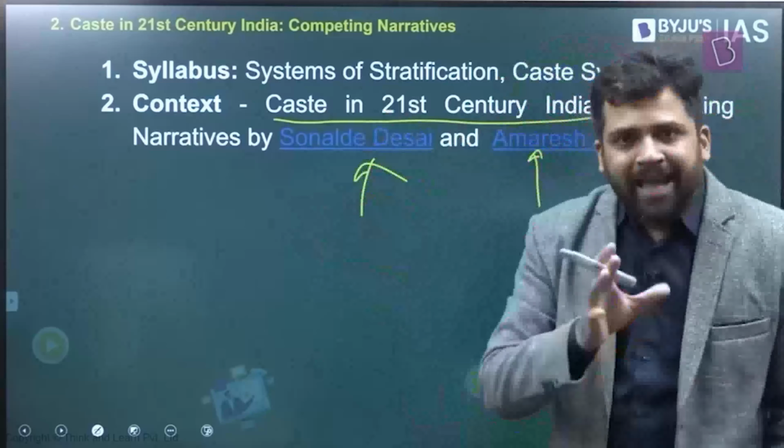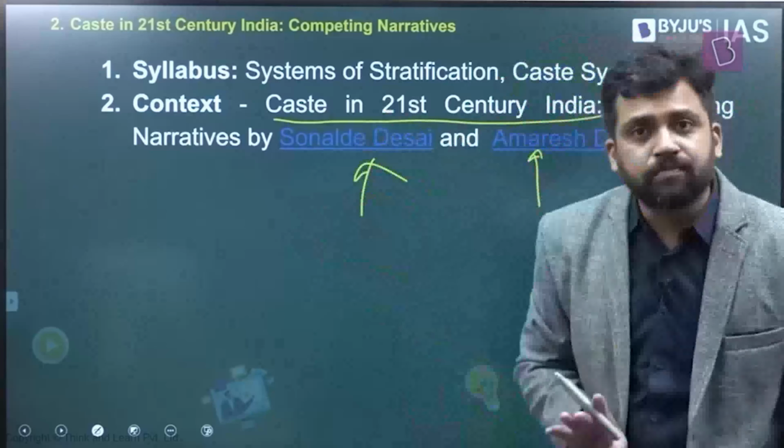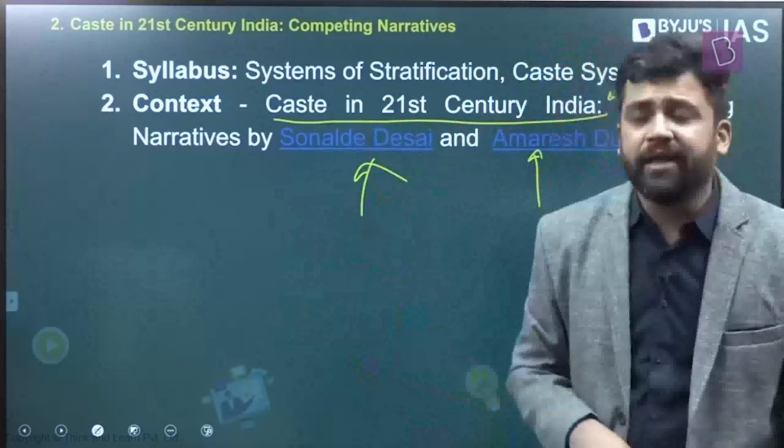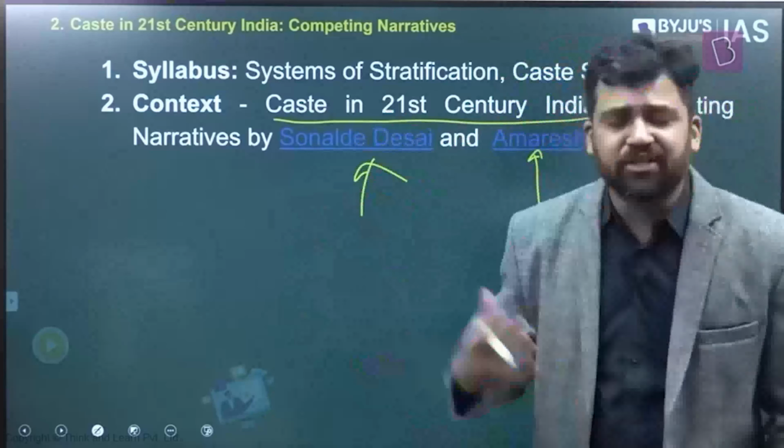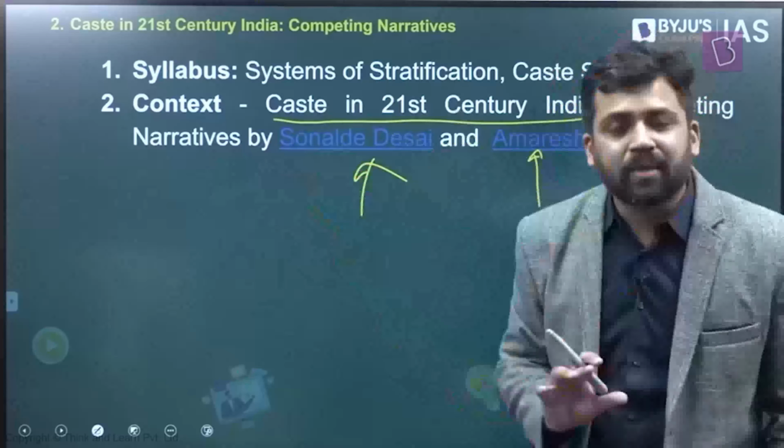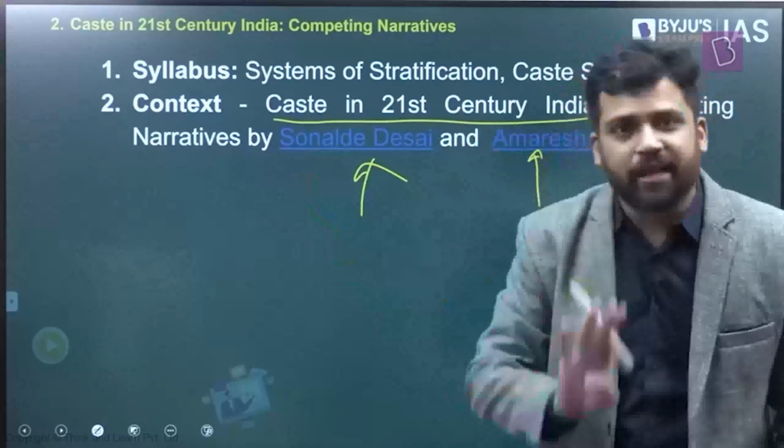Now, what they have done, they have considered some 4 different narratives about caste. What caste is all about? Caste is a system of inequality. Caste is a social construct. Caste is a status hierarchy. So, different kinds of competing narratives are there. What is a narrative? Different kinds of narration, different ways by which people connect different events and come to a conclusion. So, different narratives, different viewpoints they have taken up.